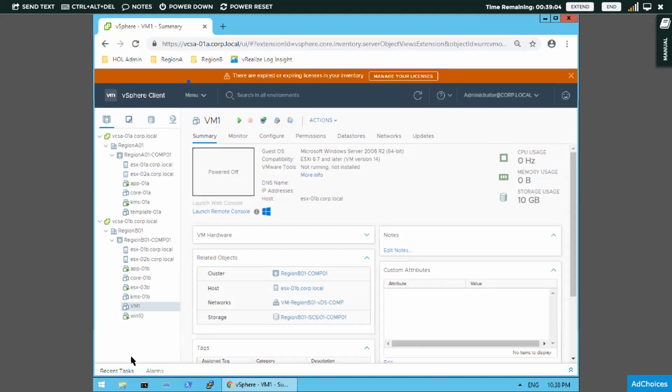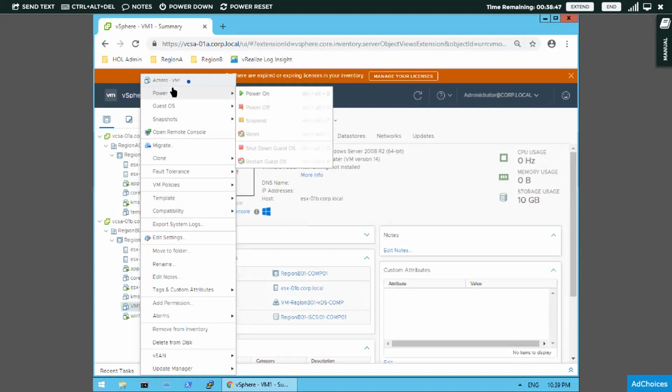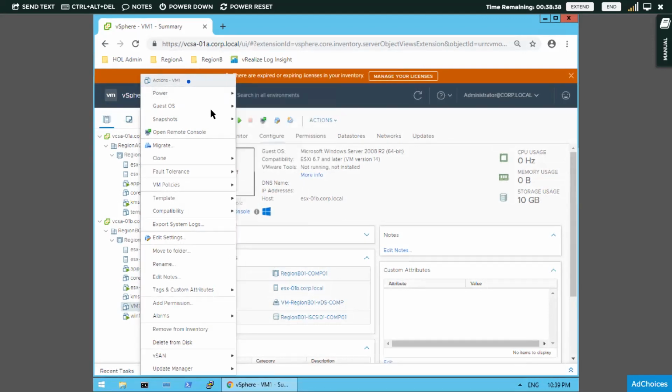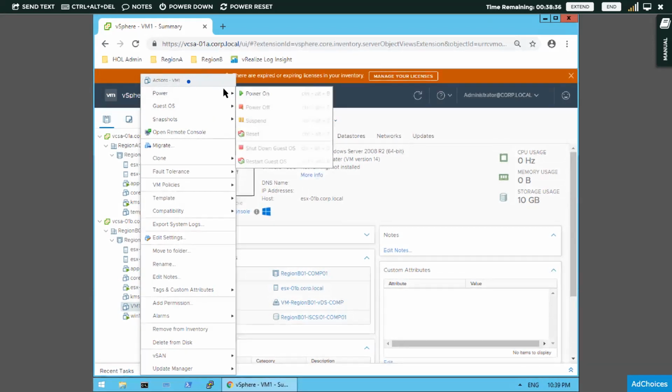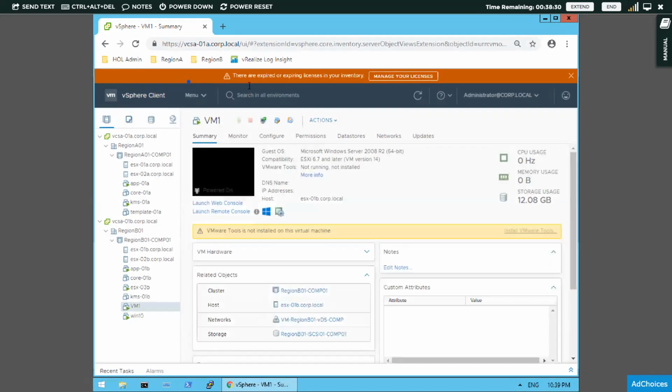If the internet is slow, then you will not get it immediately, but it will take some time for this virtual machine to open or be created. So when you right click, these are the different actions available on this virtual machine. There are different power options like power on, off, suspend. Let us now try doing power on. Now I have powered on. You can notice the green color play symbol that is coming.